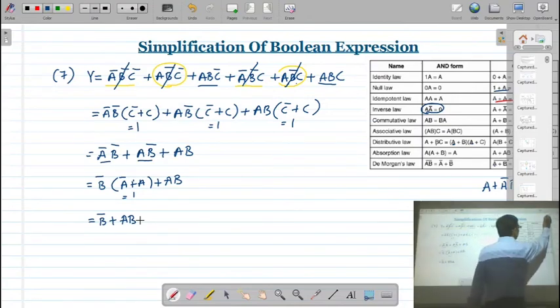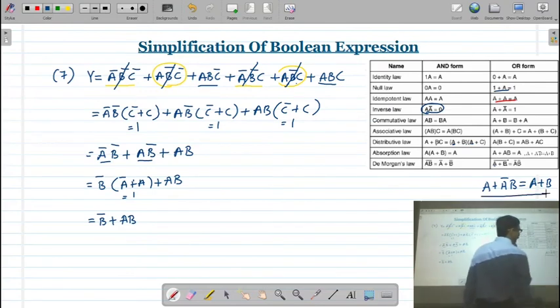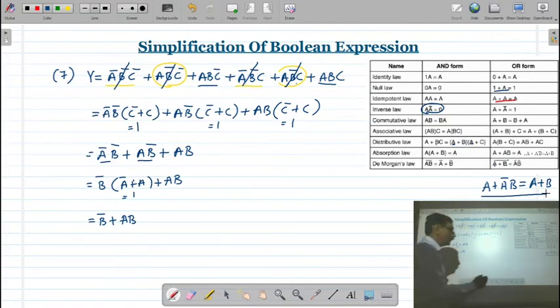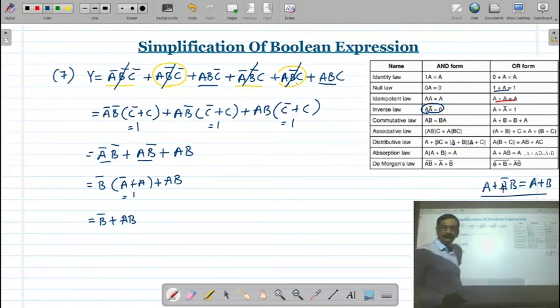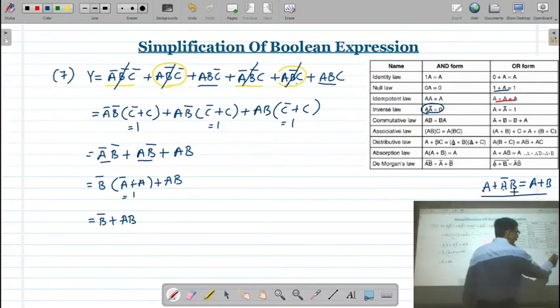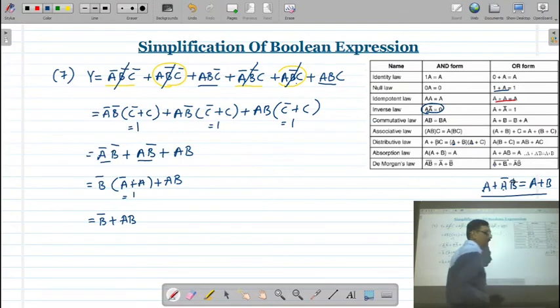And here B bar plus AB, how will you write this? I already mentioned that A plus A bar B is always A plus B. Means whatever the variable is there in the second term, if its complement is present, then you can have the addition of these two variables.